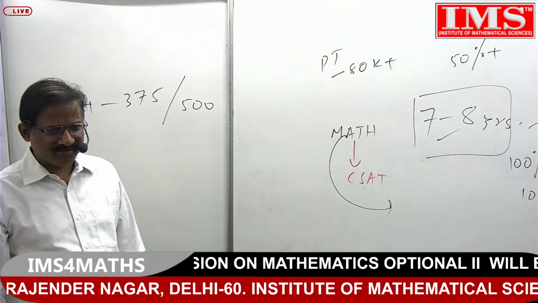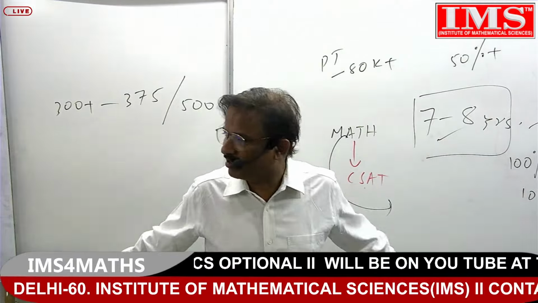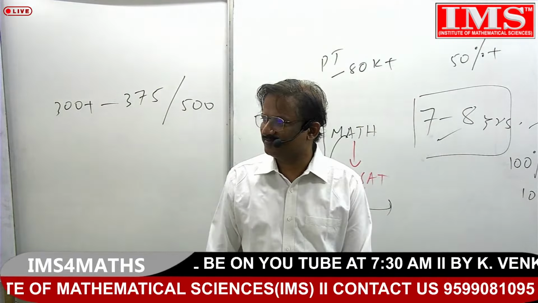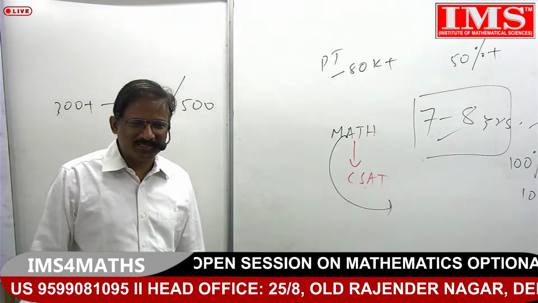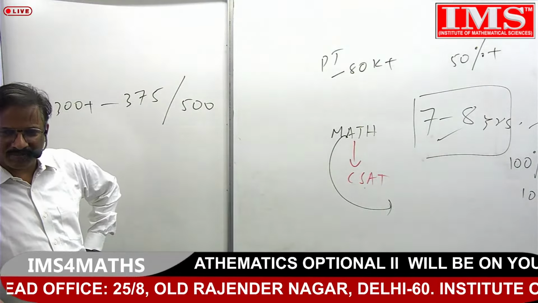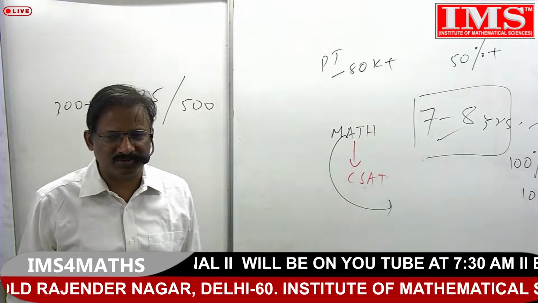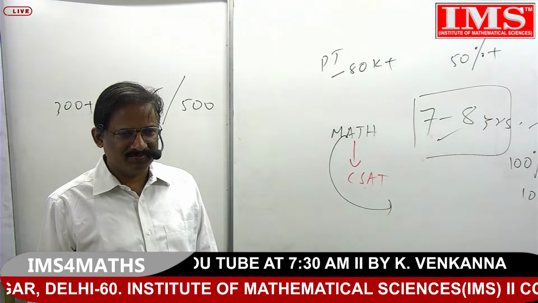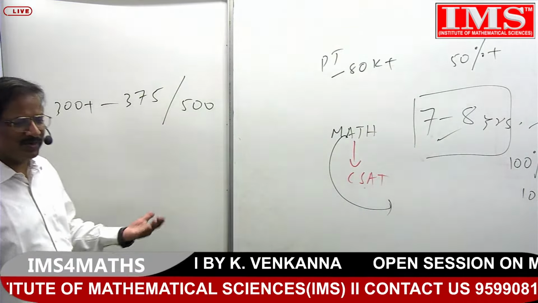That's a fact. So you are choosing the mathematics optional. It means that you have to think that your average marks should be what? 300 plus is needed. Otherwise, choosing the mathematics optional is not good. Even if people do not get 300 plus marks, they still get selected because of other reasons, the other subjects of general studies. But in mathematics, whatever marks you are wanting, you can get those marks.